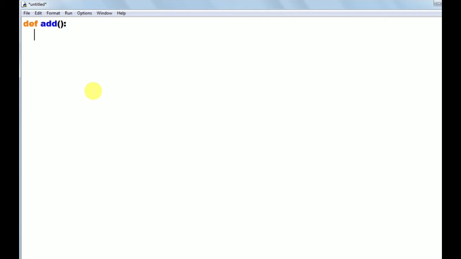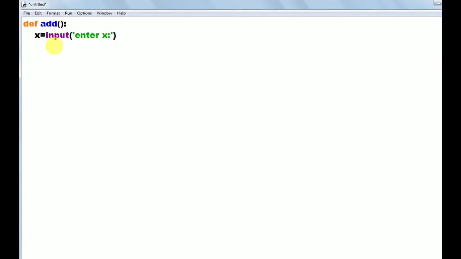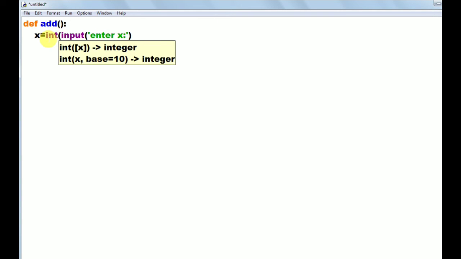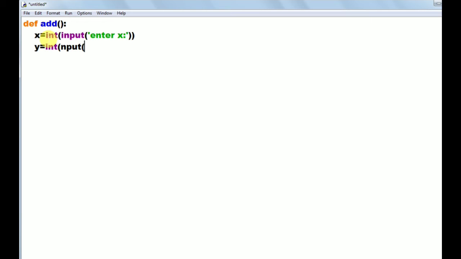So to get the input, we have to read the values from the keyboard. So I am reading the x value here: x equals input of enter x. Now this input function returns a string value. I want to convert string to integer, so I am writing int of input of enter x. Similarly, I want to read the y value, so write y equals int of input of enter y.